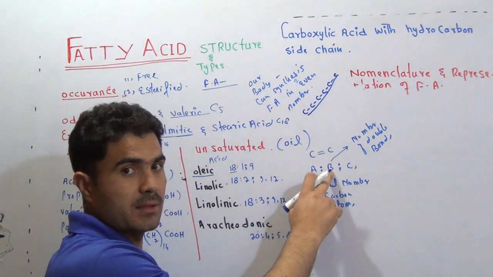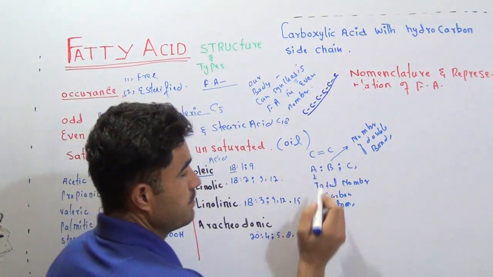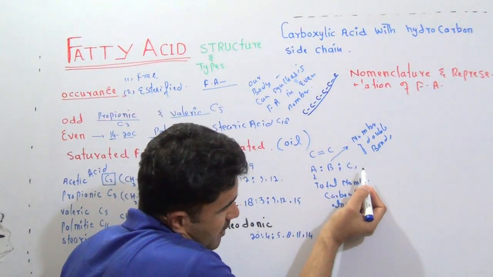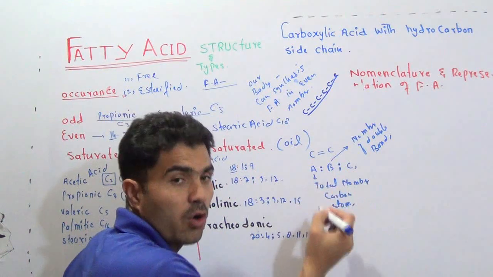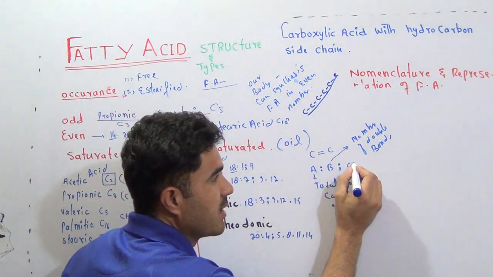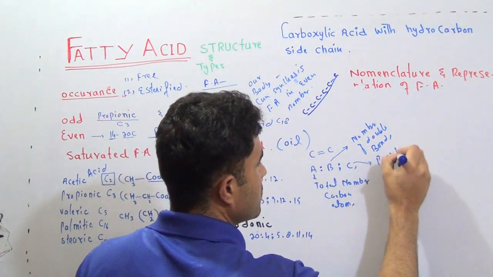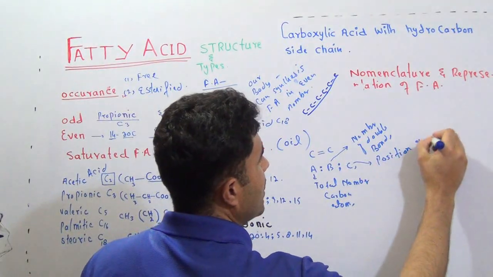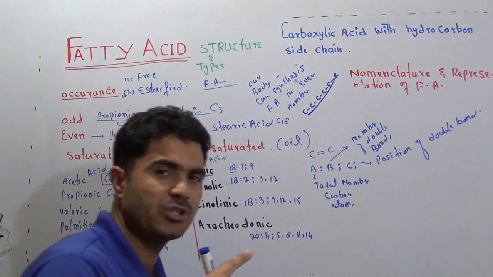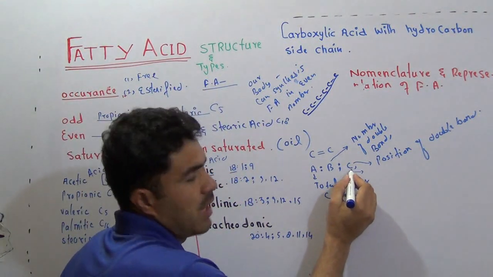If it is 3, there are 3 double bonds. So this number always tells us the number of double bonds. And the third number, after the semicolon, tells us the position of the double bond, and this may be a variable number.